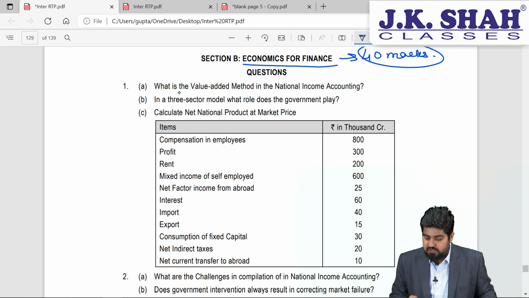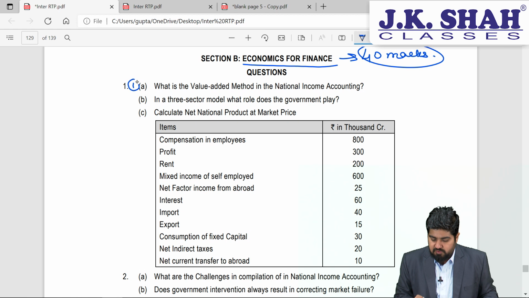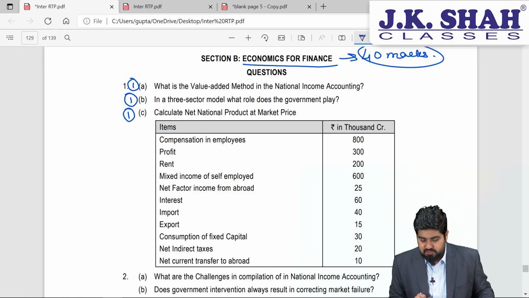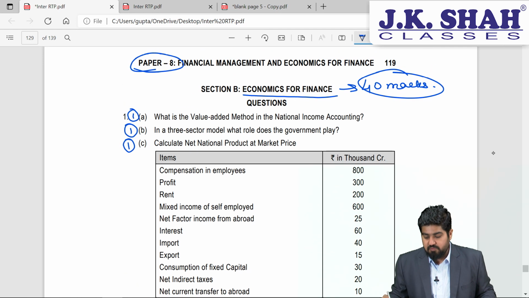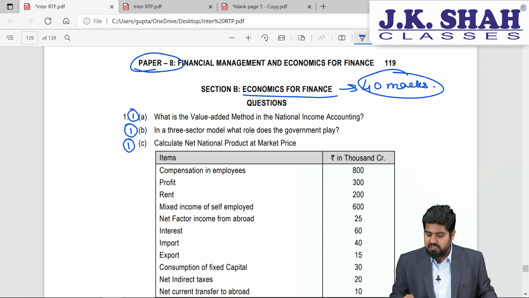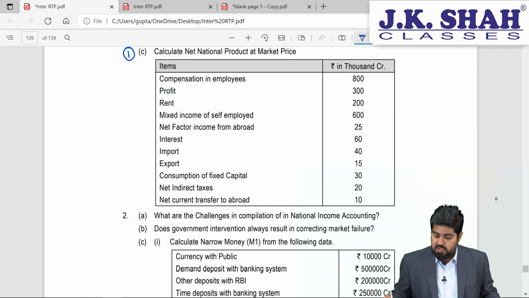Now, first one, if you see, what is the value added method in the national income accounting? This is our chapter number 1, right? In a 3-sector model, does government play any role? 3-sector model is again chapter number 1. Calculate national product or net national product at market price. Again, this is part of chapter number 1. So, these are the 3 questions. Let's suppose question number 1A for around 2 marks, question number 1B for 3 marks and question number 1C will be roughly around 5 marks. So, this will be a 10-mark question and this will be a compulsory question. So, you need to know these 3 questions.